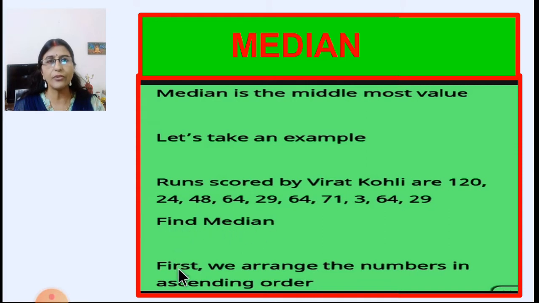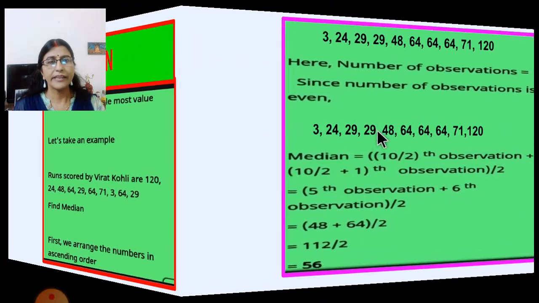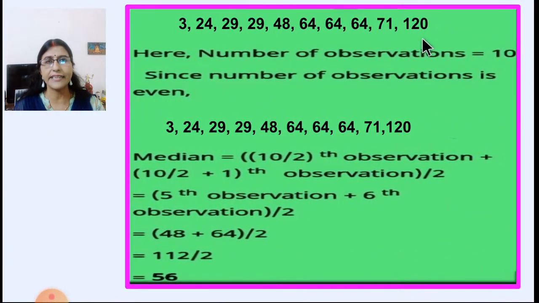So what will we do? First we will arrange the numbers in ascending order. Here you can see the numbers are arranged in ascending order: 3, 24, 29, 29, 48, 64, 64, 64, 3 times 64, then 71 and 120. Now here the number of observations is equal to 10. If you count all the observations you will see 1, 2, 3, 4, 5, 6, 7, 8, 9, 10.